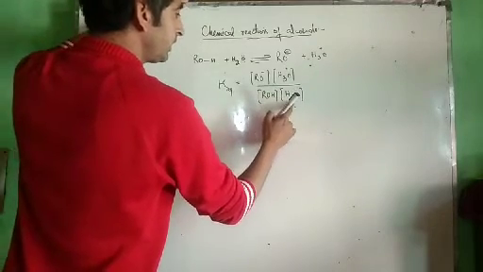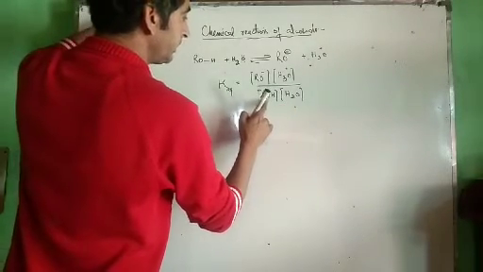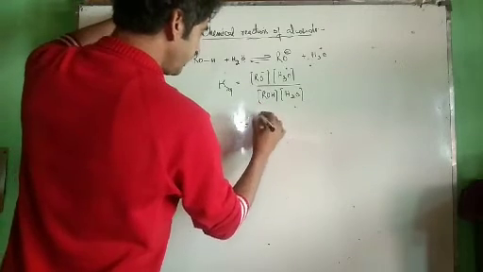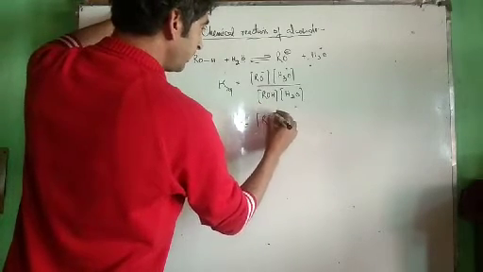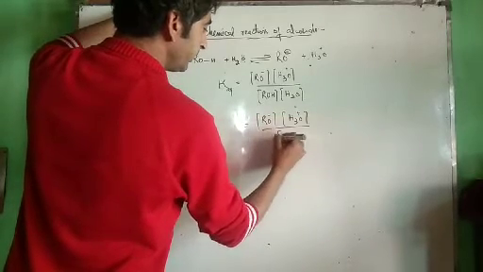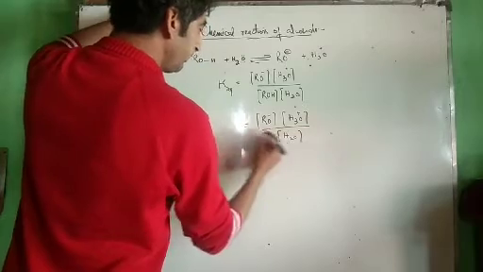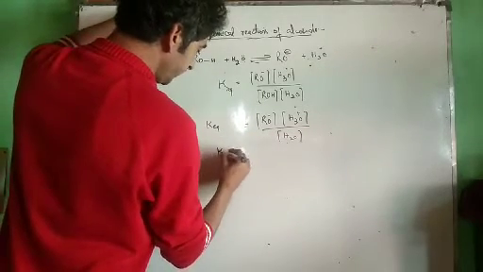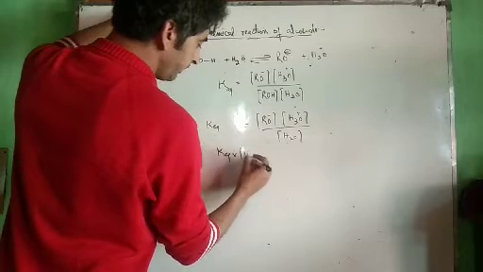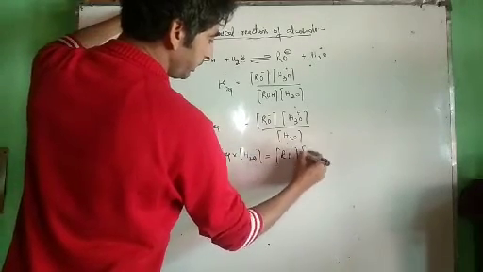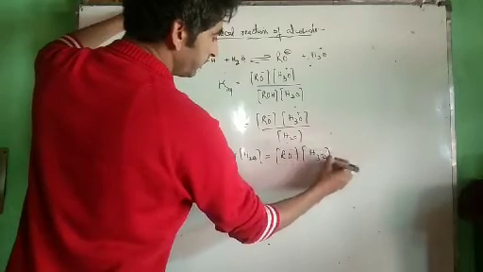Since water is taken in excess, we can neglect its change in concentration here. So K equilibrium into the concentration of water will be equal to the concentration of alkoxide ion into the concentration of H3O positive ion.